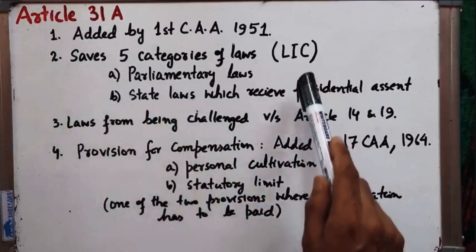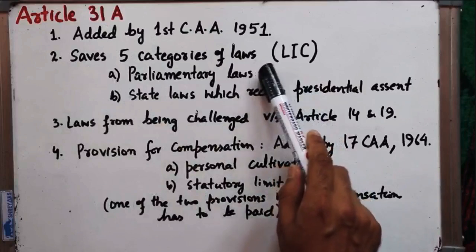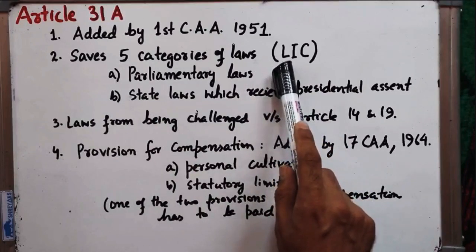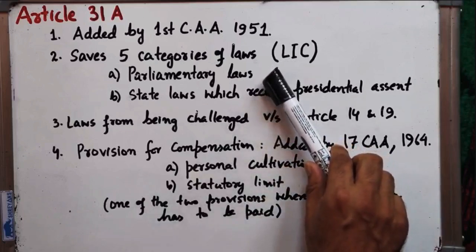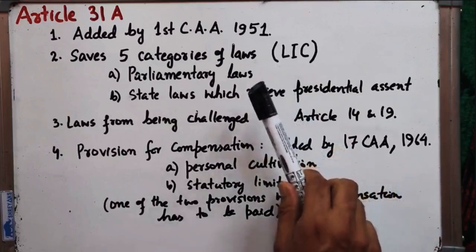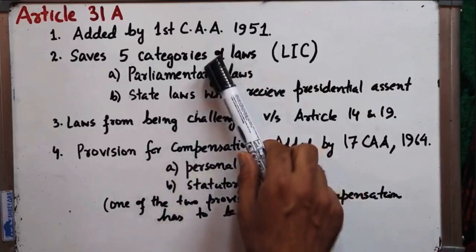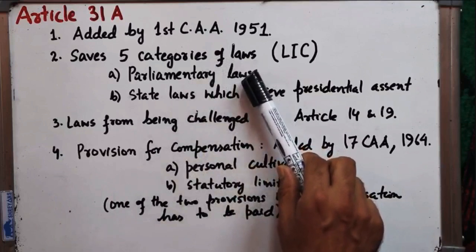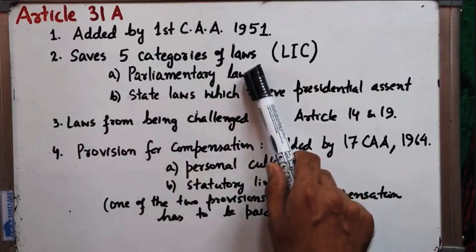It's not important to remember the 5 categories of laws. At least you will remember that these laws were related to the land reforms, industries and commerce. The 5 categories of laws were related to the acquisition of the estates, the taking over or the management of the properties by the state, the amalgamation of the corporations, the modification of the rights of directors and shareholders of the corporations, and the modification of the mining leases. So these were the 5 categories of laws. It is not important to remember the categories, but it is important to remember that these categories of laws were related to the land reforms, industries and commerce.